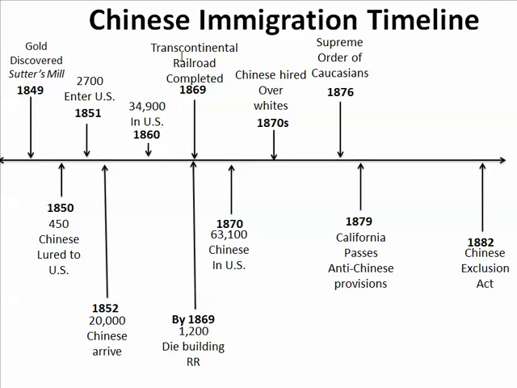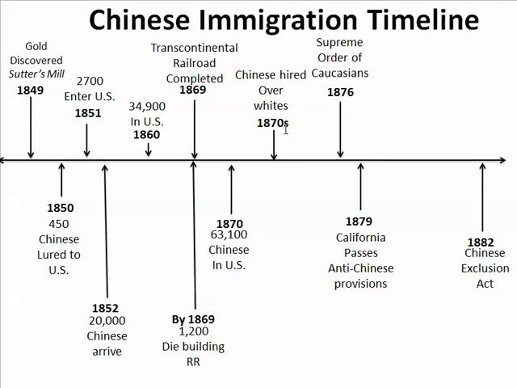And then the building of the Transcontinental Railroad after the Civil War resulted in 1,200 Chinese dying. And then by 1870, 63,100 Chinese were in the United States.